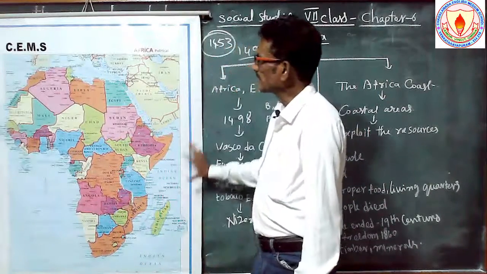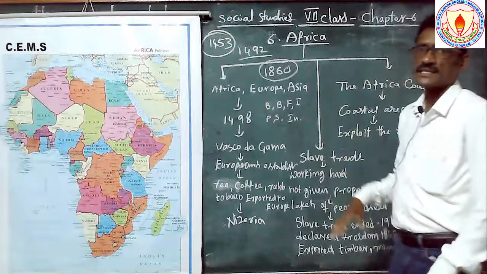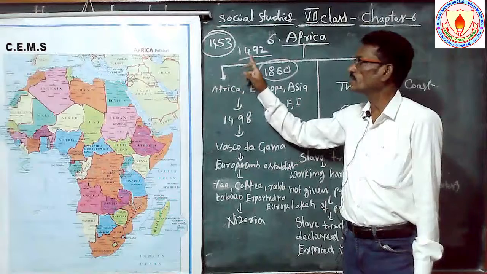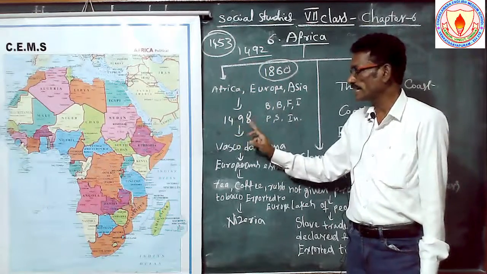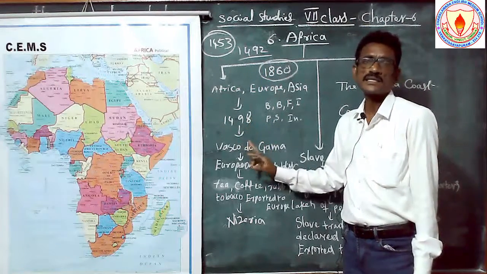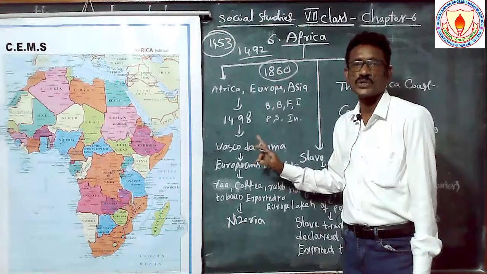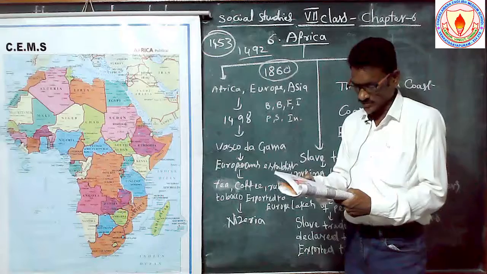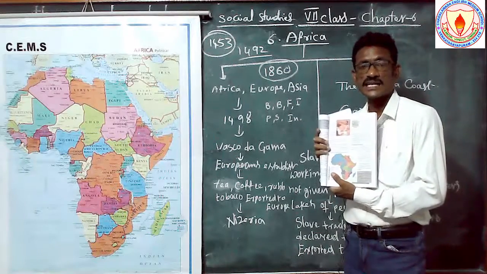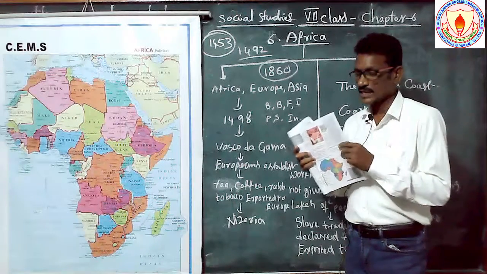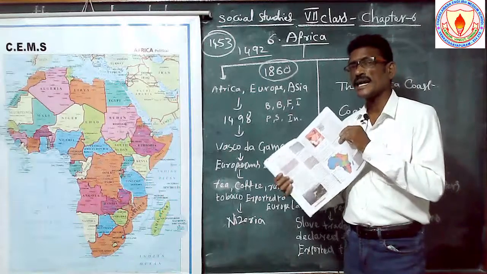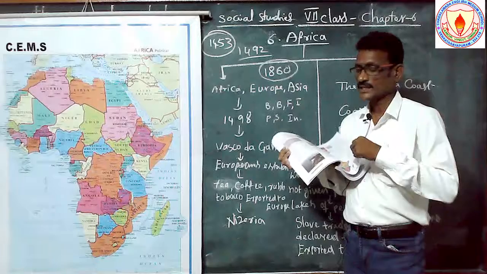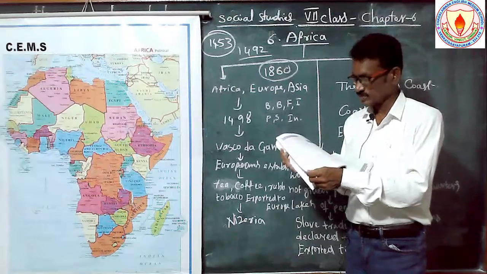Once again see the importance of 1453 and after, and 1492, 1498 very important. This is when Vasco da Gama discovered the sea route to India. See this page in the textbook, observe it, every student should read the textbook, and with the help of the textbook complete this worksheet. Take the answers from the textbook.